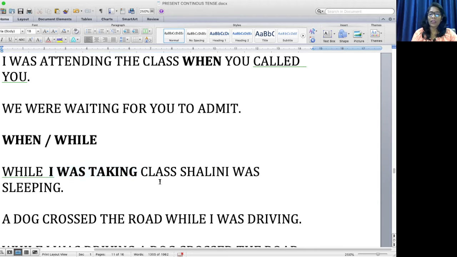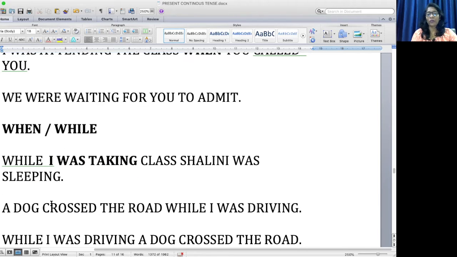While I was taking class, Shalini was sleeping. Let me go with another example. Here, a dog crossed when I was driving. I cannot use "a dog crossed when I was driving". "When" is not suitable here. I need to use "while". So, a dog crossed the road while I was driving, because I have to use "while" for a longer action.